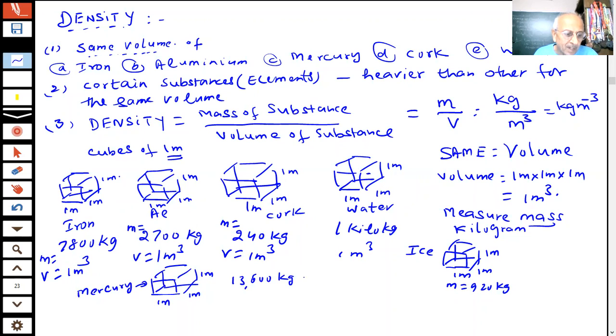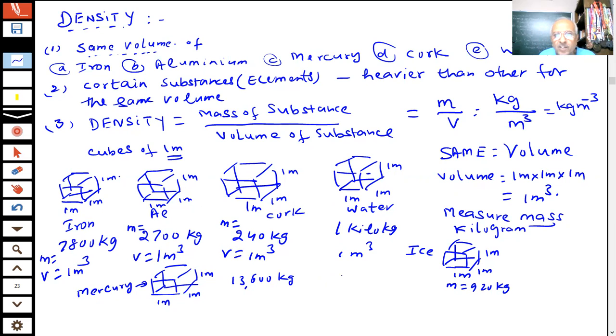So what is the important point here, student? I have taken different elements or substances, and I have taken the same volume, but the mass is coming to be different. That is the reason we have defined density, because some substances are heavier than others. You are saying iron appears to be heavier than water if I take the same volume. That is why density has been defined.